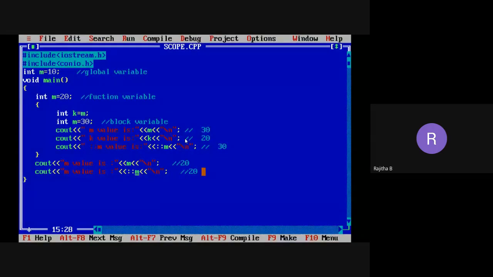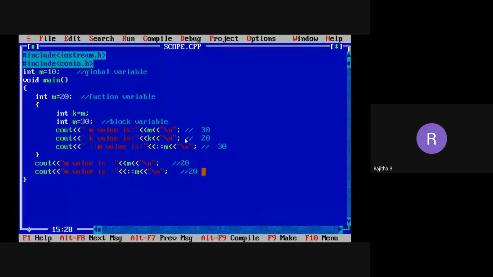Now see here, scope resolution operator means we can access the global variable. What is the meaning of a global variable? Before main, if you are declaring the variable, then it is called a global variable. So using the scope resolution operator, we can access that variable value. That is the global variable value.